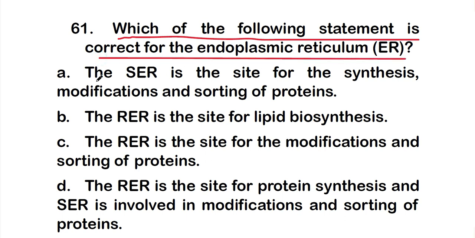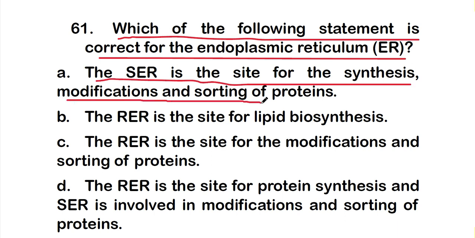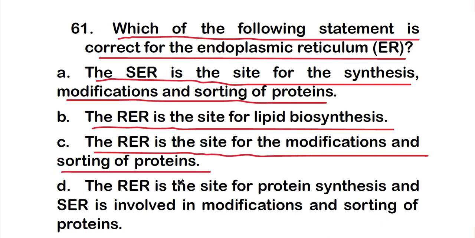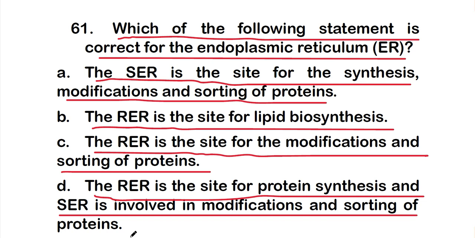The options are: option A, the SER, that means smooth endoplasmic reticulum, is the site for the synthesis, modification and sorting of proteins; option B, the rough ER is the site for lipid biosynthesis; option C, the rough ER is the site for the modification and sorting of proteins; or option D, the rough ER is the site for protein synthesis and smooth ER is involved in modification and sorting of proteins.